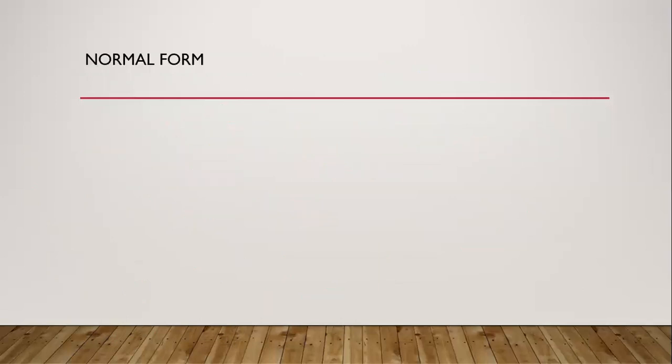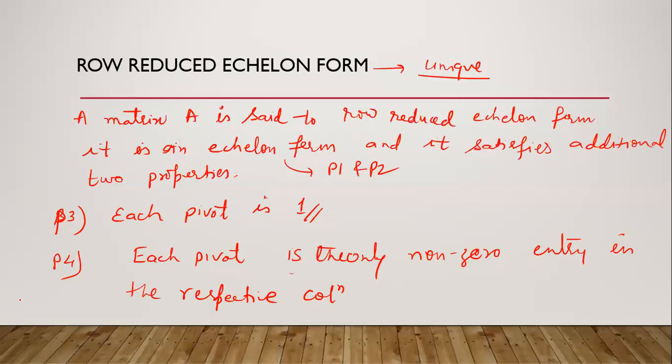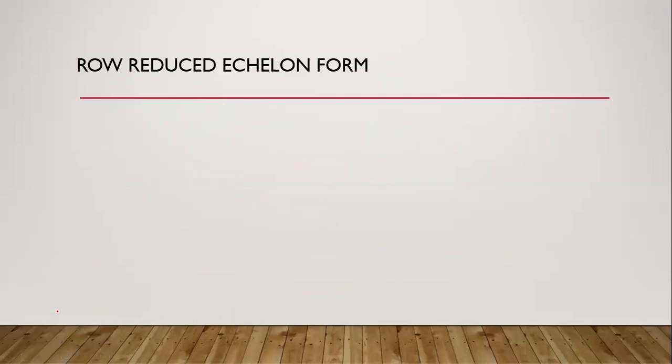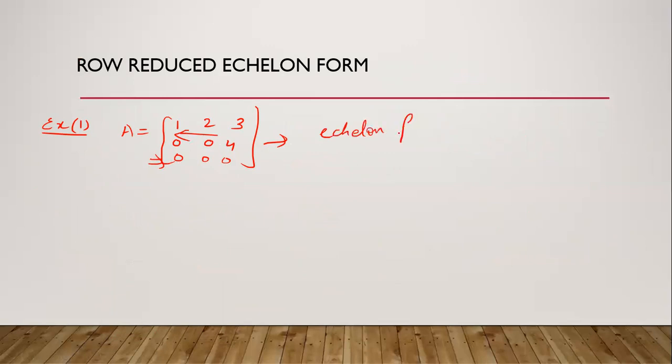Next form is normal form. We can see one example here. Example 1: 1, 2, 3; 0, 0, 4; 0, 0, 0. This is in echelon form because the zero row is at the bottom and each leading entry is to the right of the previous one. But it is not row reduced echelon form, because this entry is not 1.